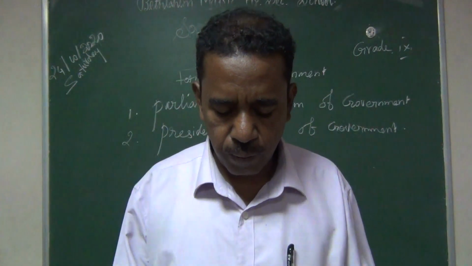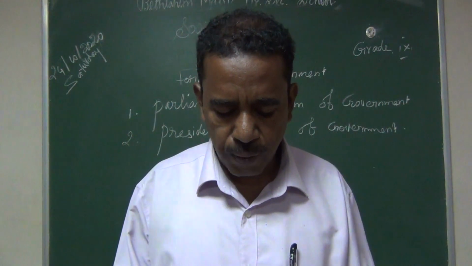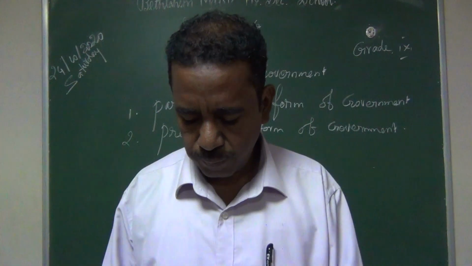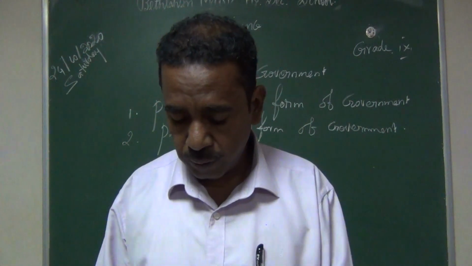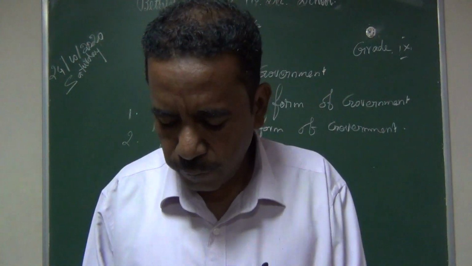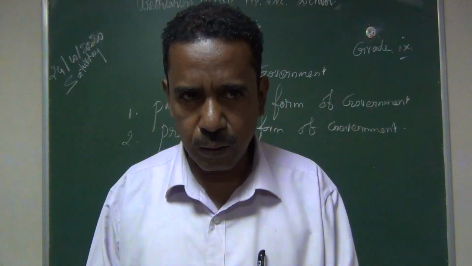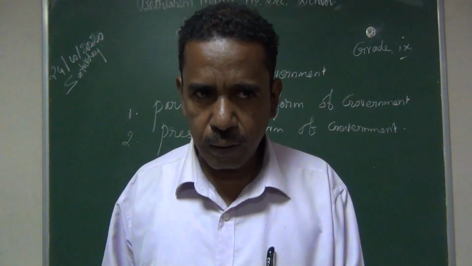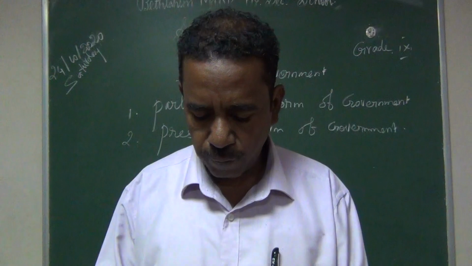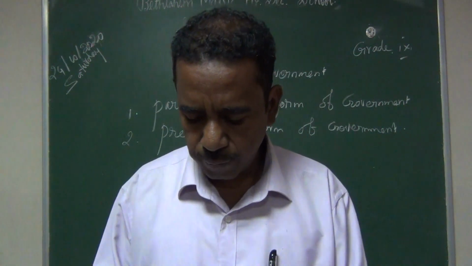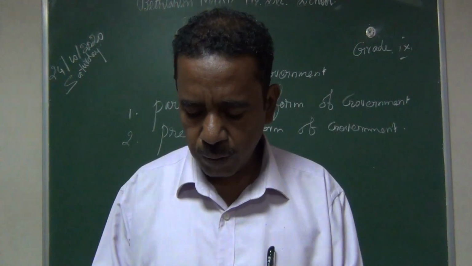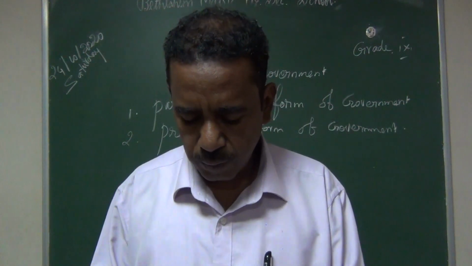Distinguish between parliamentary and presidential forms of government: for that you can mark this answer. That is page number 269, under the heading difference between the parliamentary form of government and the presidential form of government. First we mark that second distinguish. I will explain the presidential form of government once again. You have to mark this whole portion for that distinguish question.